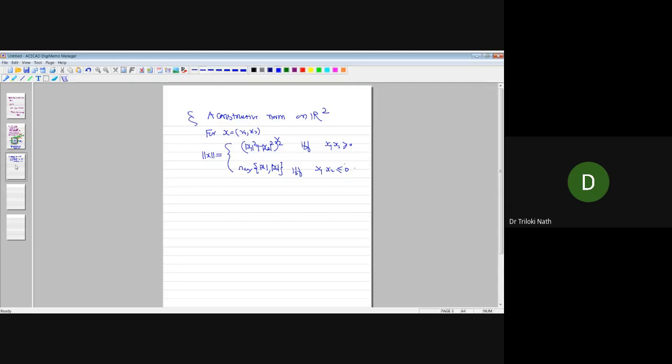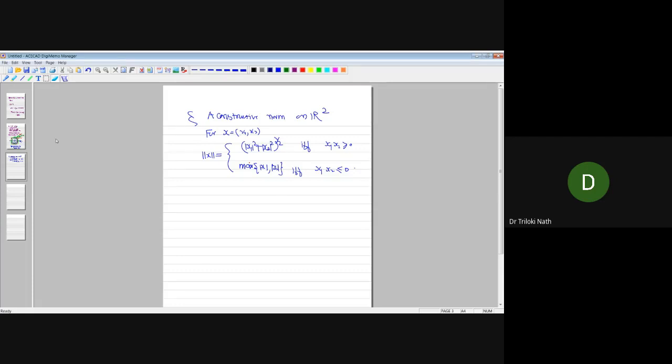So you can see that this defines a function of two variables. If you see this as a function from R2 to R, then it is a function of two variables, right? So you need to verify the four axioms, the four properties of the norm. So you will check whether these four properties are satisfied or not. Clearly it is satisfied, because if x1 x2 is bigger than or equal to 0, then it is norm 2. And if x1 x2 is less than or equal to 0, then it is norm 1.